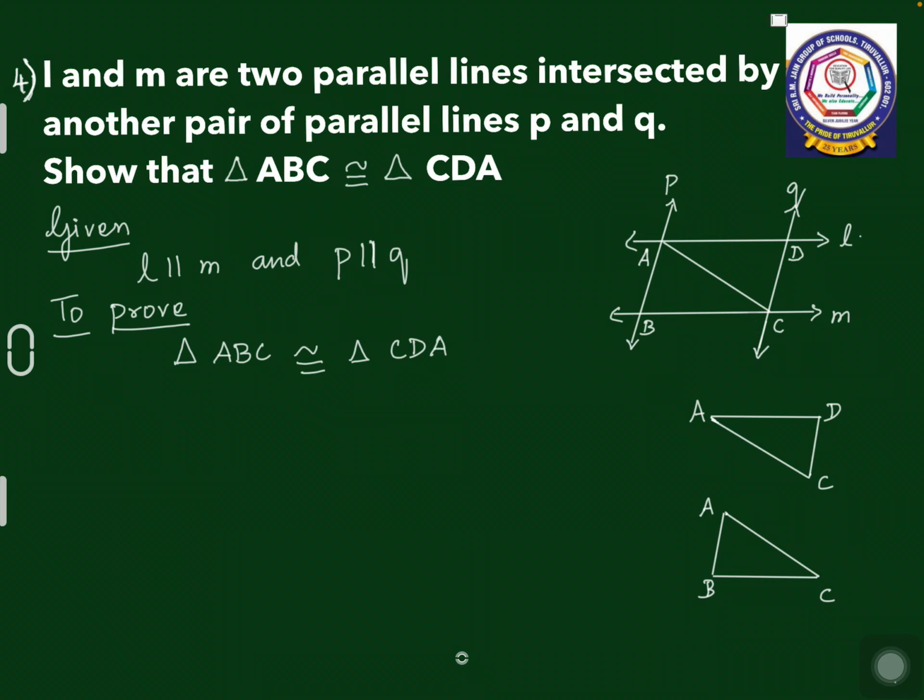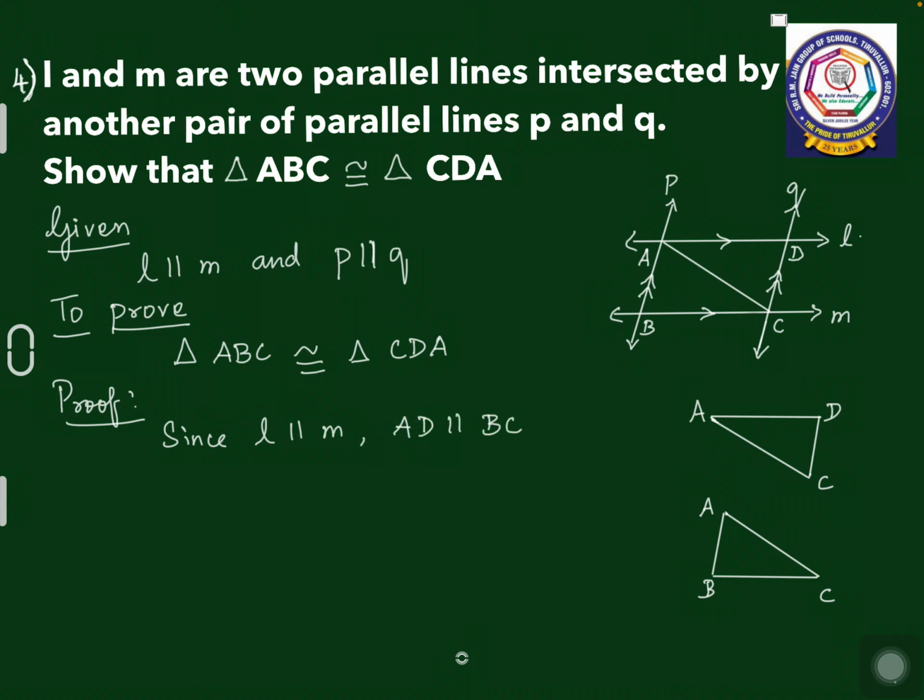When I say L and M are parallel, I can say AD and BC are parallel because they are part of L and M. Similarly, when P and Q are parallel to each other, then AB and CD are also parallel. So since L is parallel to M, AD is parallel to BC.